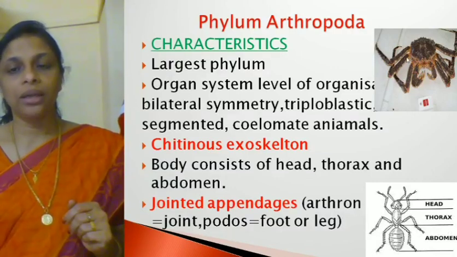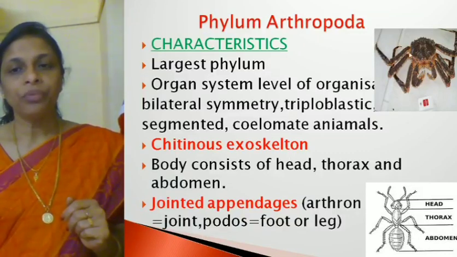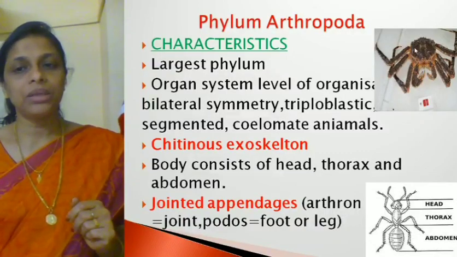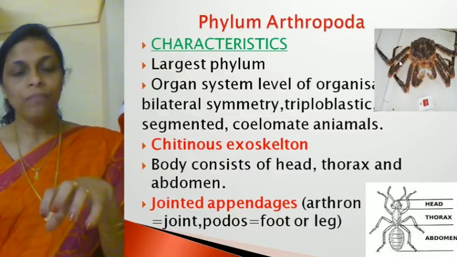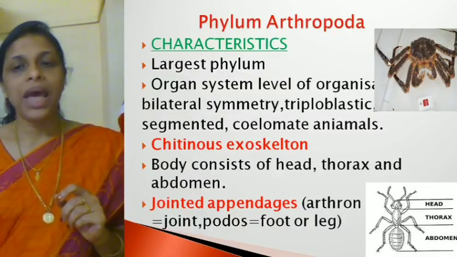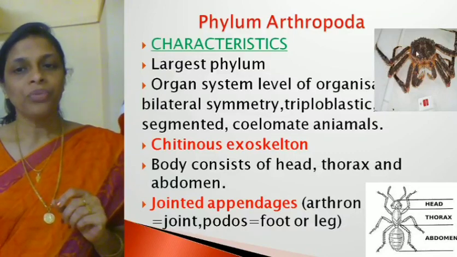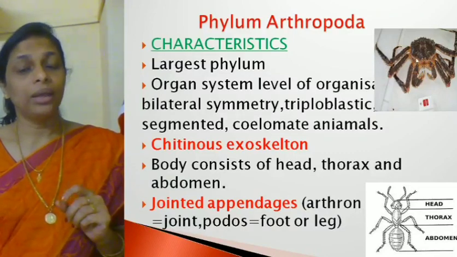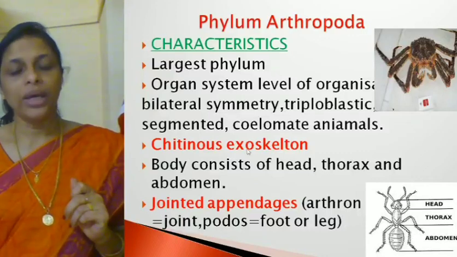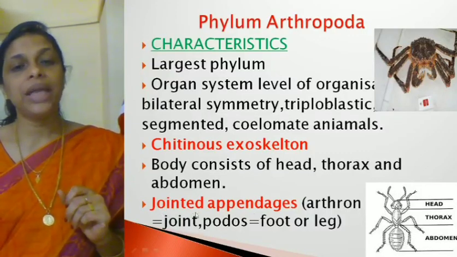So here you can see, just look at this king crab picture. These are the appendages, right? The appendages mean the feet or the organs which they use for movement. They are the appendages, and they have joints. That is why the Arthropoda got its name, because of jointed appendages.